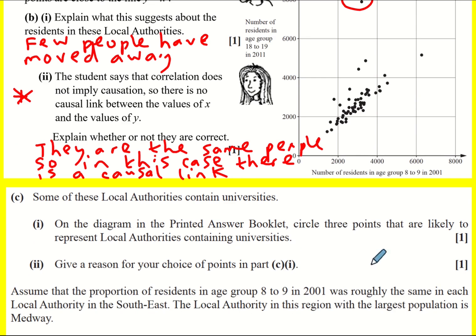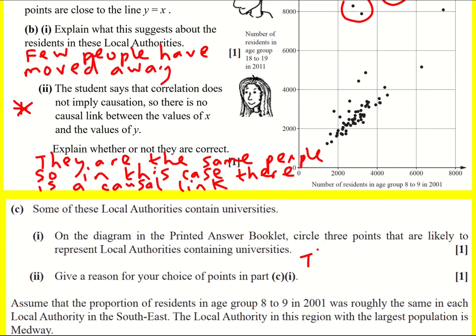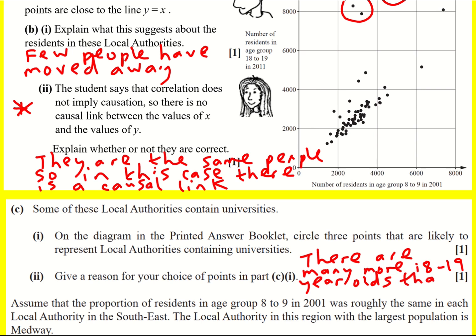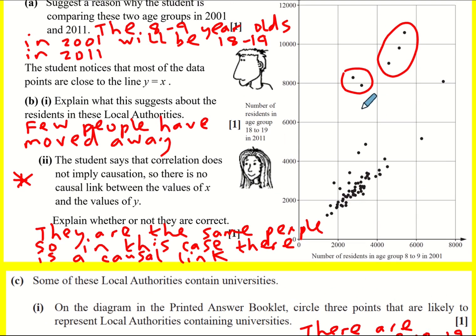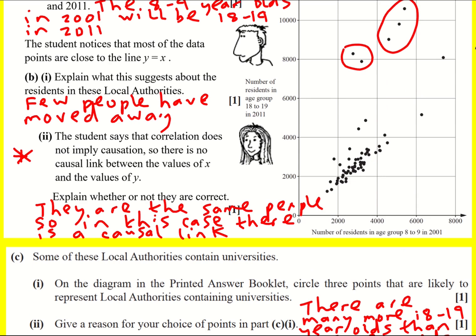Give a reason for your choice of points. There are many more 18 to 19-year-olds than 8 to 9-year-olds, or something like that. I think you get away with it if you just say there's lots of 18 to 19-year-olds, but it's more about the comparison, because this one, for example, has many of both.